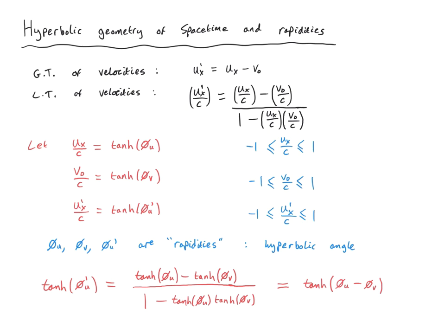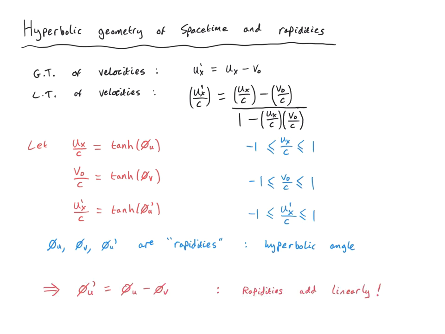So on the left-hand side, we see the hyperbolic tangent of phi_u', and on the right-hand side, we see the hyperbolic tangent of phi_u minus phi_v. So let's now just take the inverse tanh function on both sides of this equation. We therefore find that phi_u' is simply equal to phi_u minus phi_v.